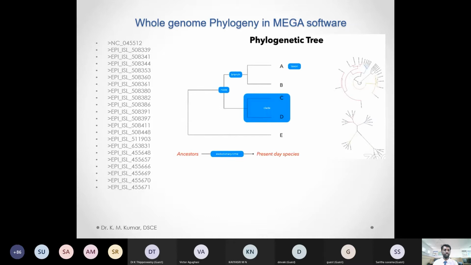After that, these data sets we have collected from different places in India and other countries as well. We will see how these genomes vary when compared to the reference genome sequence. We're going to do the phylogenetic analysis and check different phylogenies, and identify the evolutionary times. For this we are using the MEGA software here.